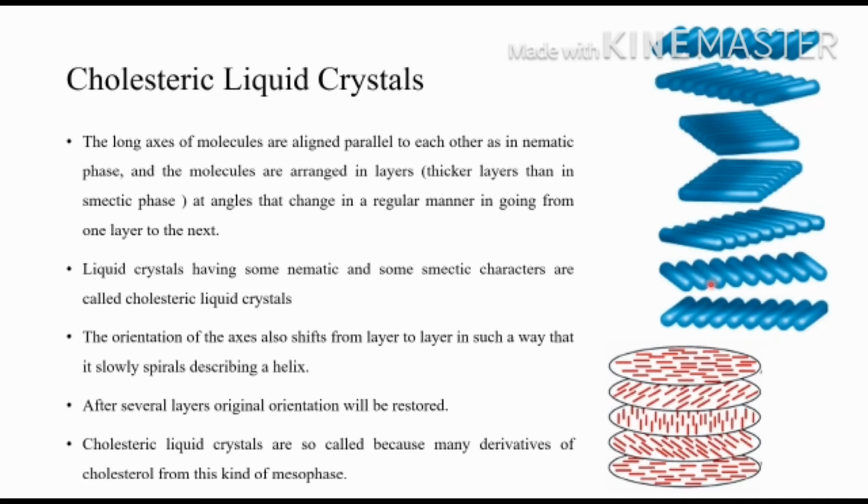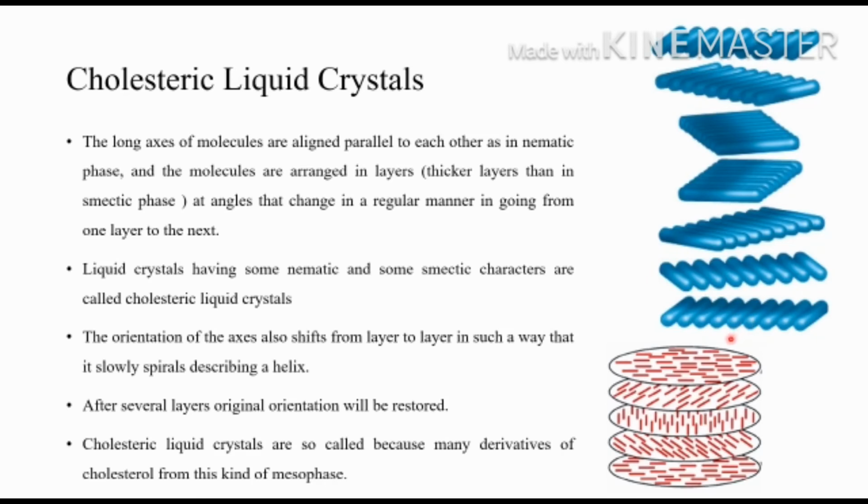But in the second layer, the orientation is different. The molecules' orientation is the same within a layer, and the positional order is also the same, but between the layers the orientation is different. Third layer also different, fourth layer also different. So in each layer the orientation is different. The layers are combined together, but the orientation is different.